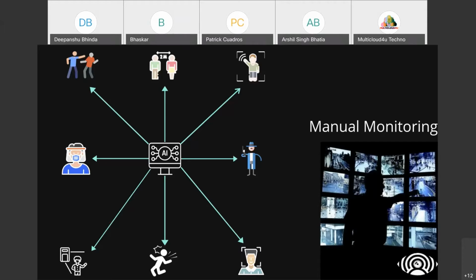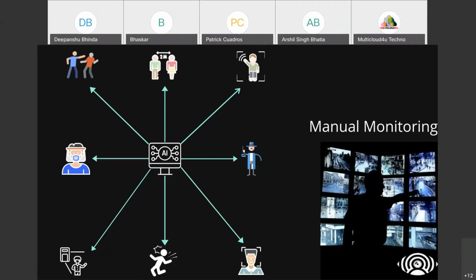Now, next is intruder detection. What is intruder detection? In certain industries, there are some areas which are said to be restricted areas, so you cannot go to that area. If any person goes to that area or crosses the line of that area, then he is said to be an intruder. For that, we can also automate the monitoring system, right?